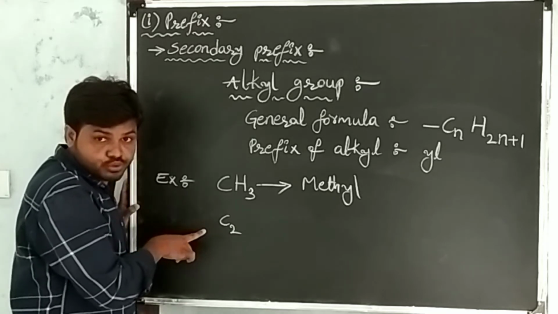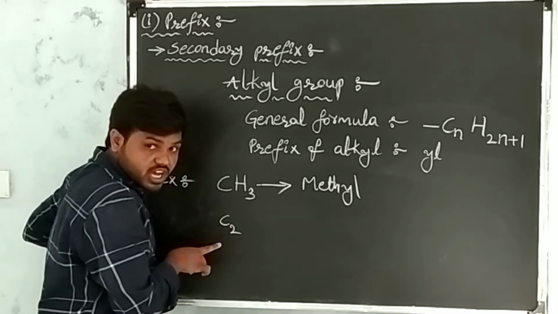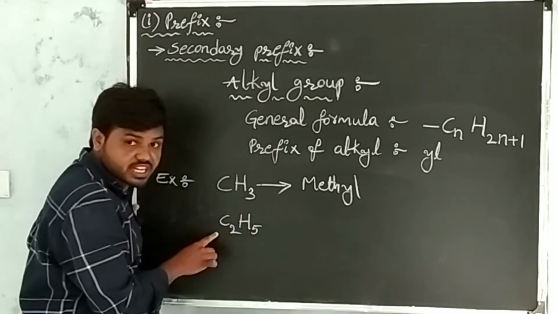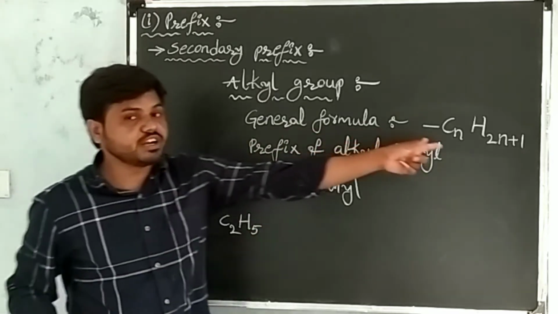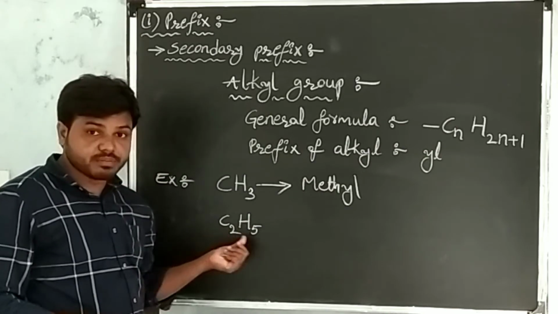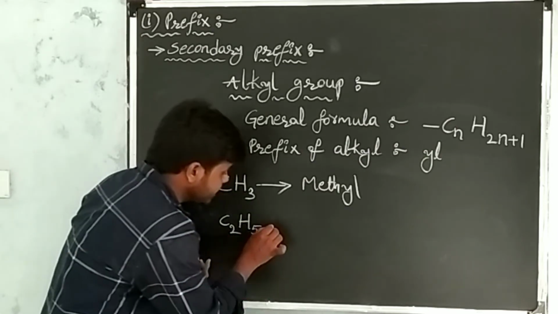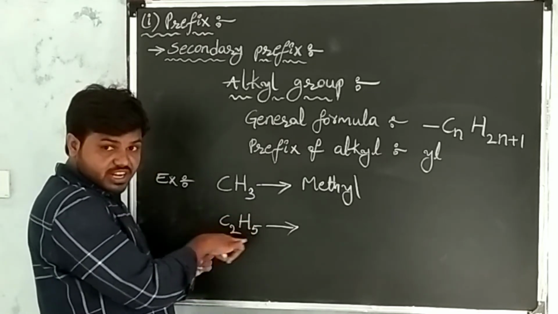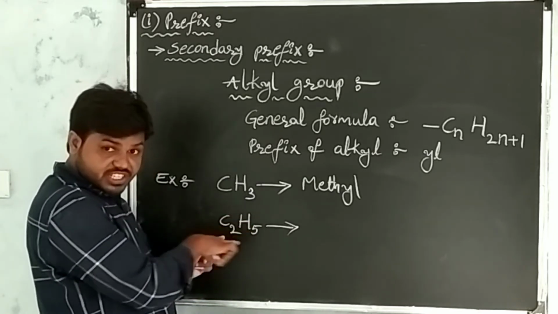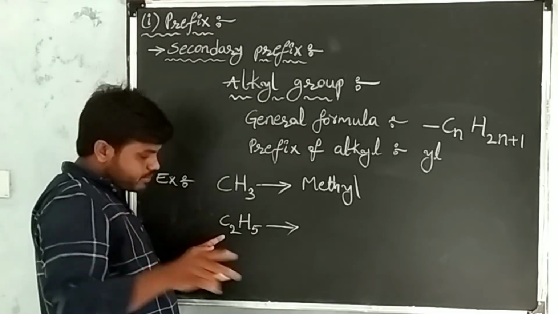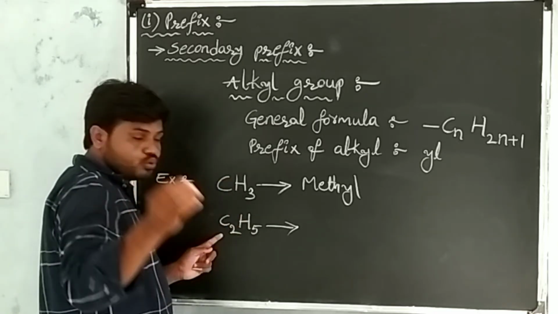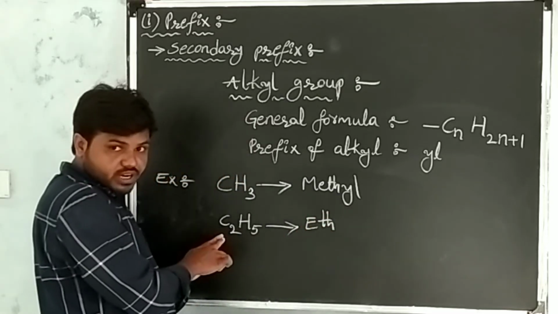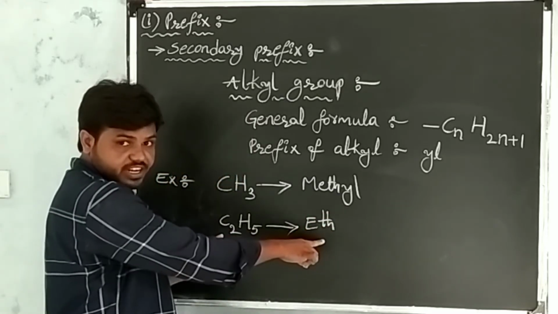When you take 2 carbons, according to the formula, required hydrogens are 5. The name of the substitute is ethyl, because in the given substitute, 2 carbons are there. The root word of 2 carbons is eth.